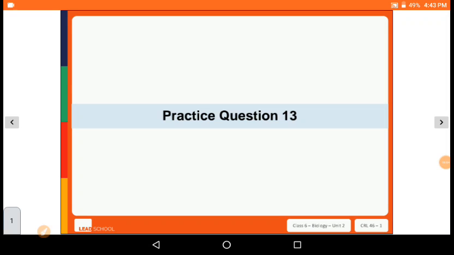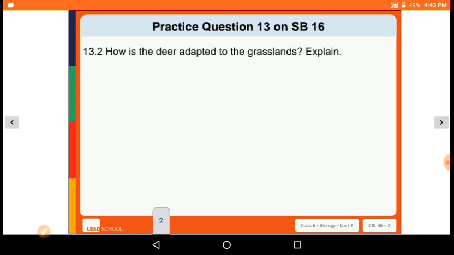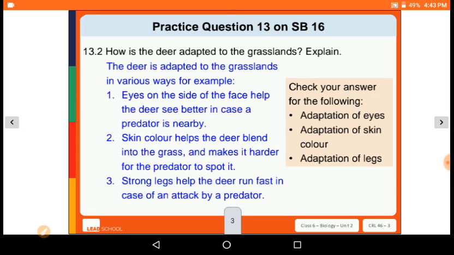Next, practice question number 13. How does the deer adapt to the grasslands? Explain. So we can write like this. The deer adapts to the grasslands in various ways. For example, eyes on the side of the face help the deer see better in case a predator is nearby.